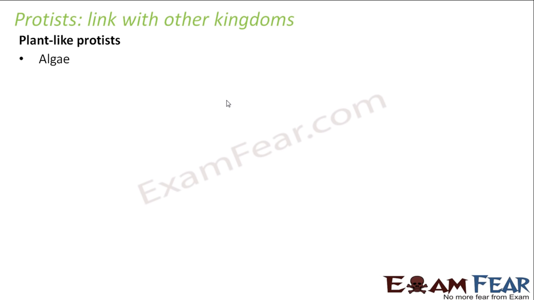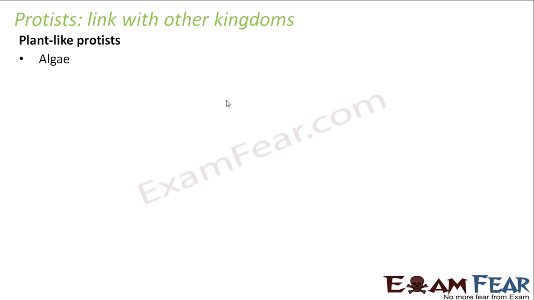One important thing to note here is algae. Now in algae, you have algae in different colors. Different colors of algae behave very differently from each other. For example, blue-green algae is nothing but cyanobacteria, so it falls under Monera kingdom.